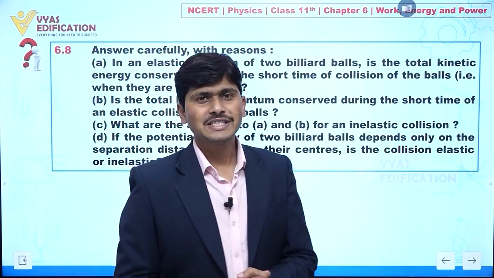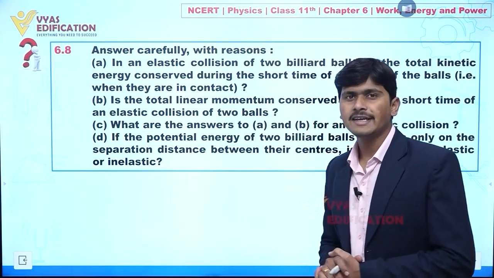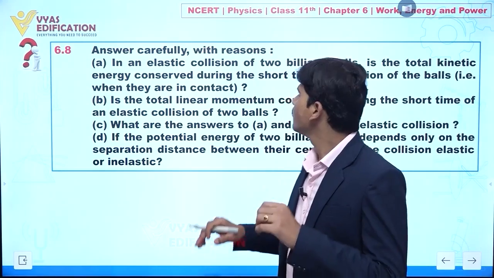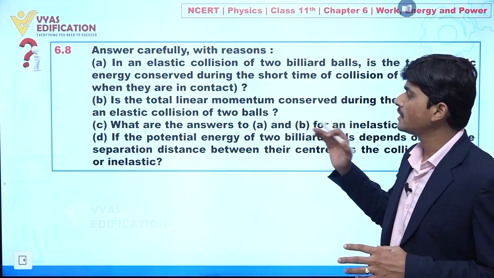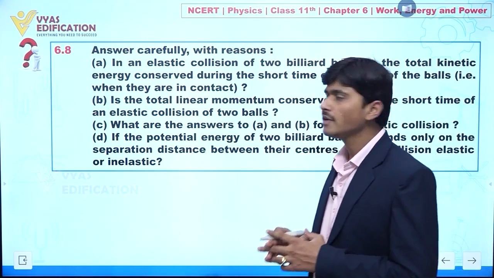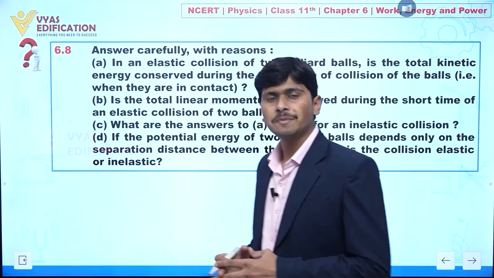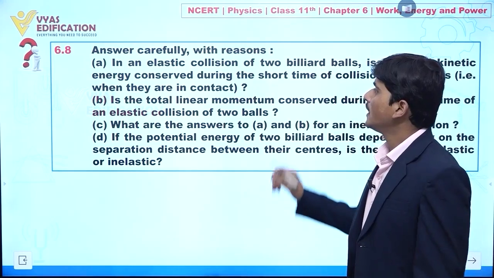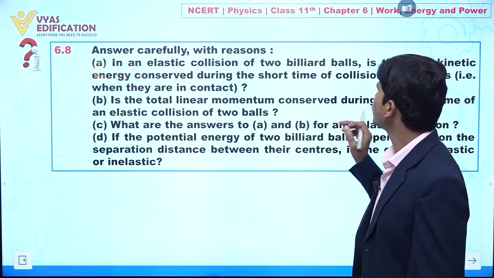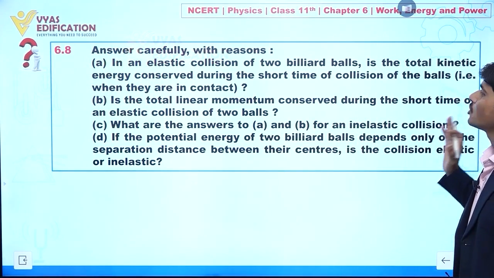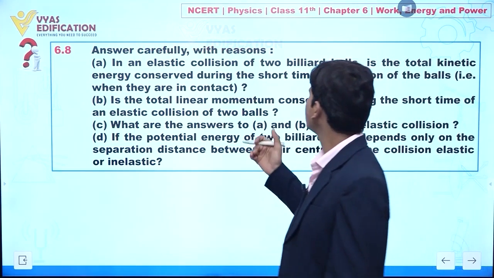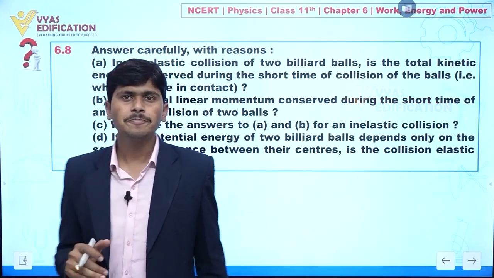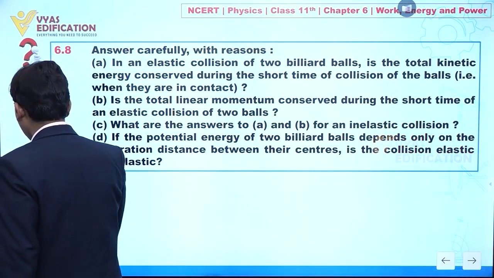Now we are going to discuss question number 6.8, and in this question it is given, answer carefully with reasons, parts A, B, C and D. Four statements are given. So first we are going to discuss statement number A, and in this statement it is given: in an elastic collision of two billiard balls, is the total kinetic energy conserved during the short time of collision of the balls when they are in contact? Clear? Let us try to understand.